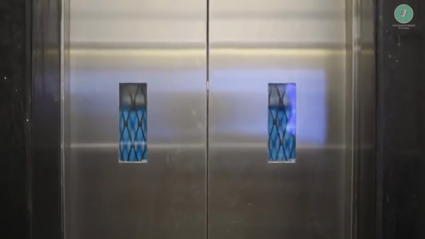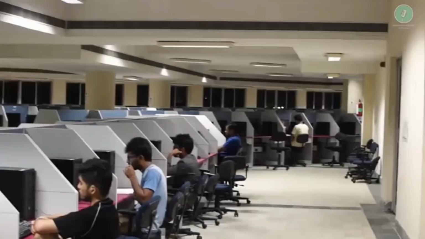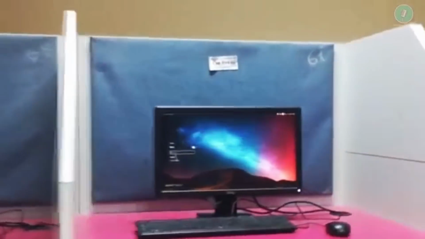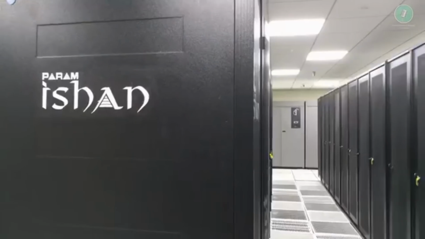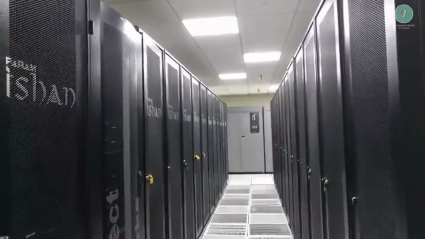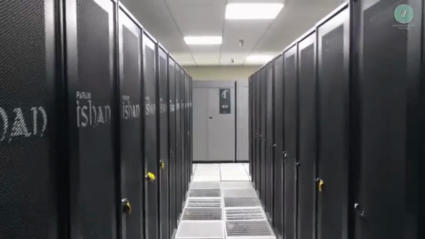Right opposite to it, we have the Computer and Communication Center, popularly known as the CC. With 300 plus computers, you'll find that the CC meets all your needs. Whether it be reading up lecture notes, or watching cat videos with speeds up to 50 Mbps, or general purpose computation on high performance clusters that can store up to 6 terabytes. And in case you need more computational power, IITG houses the Param Ishan Supercomputing Facility, the fastest and most powerful computer in northeastern, eastern and southern regions, with a speed of 250 teraflops per second and 300 terabytes of storage.